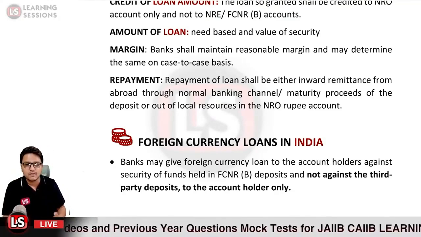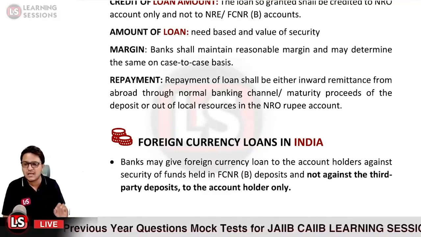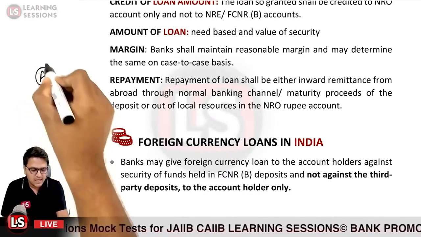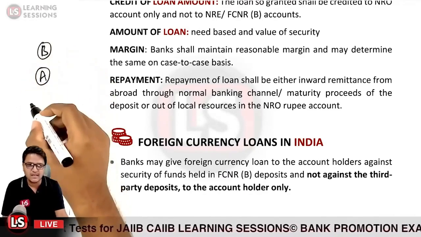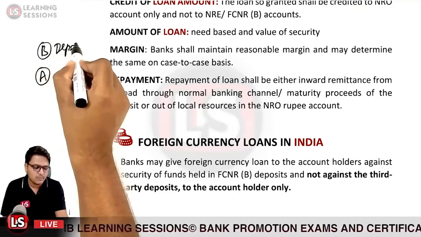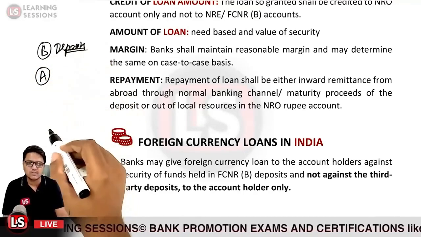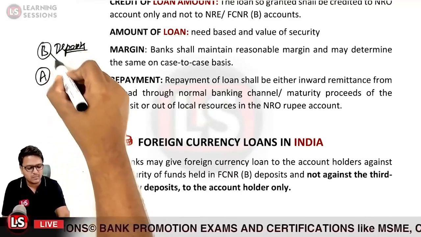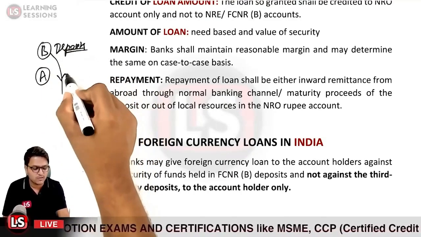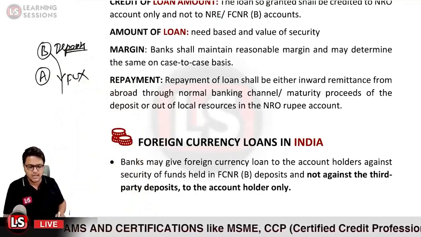And further, it cannot be sanctioned against any third party deposits. Say person A is an NRI and person B is a resident of India and is accompanying person A, and person B is also maintaining deposits with you. If person B says he wants to avail a foreign currency loan against his deposit, it is not allowed.